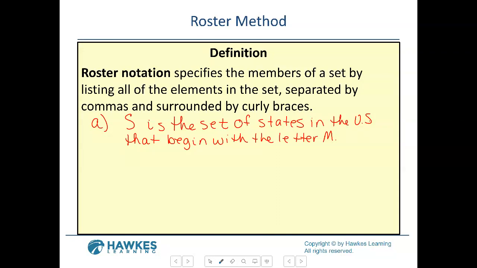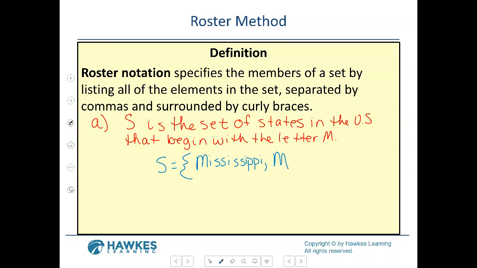Now it says S is the set, so write S right here. So you think about it. What states begin with the letter M in the United States? You will start with the long one first. All right, yes, you're right. Mississippi is one. I was really thinking Maine. Okay. Isn't there a song with how you spell Mississippi? Yeah. All right, but that's close. We know Mississippi. I'm going to put MS.